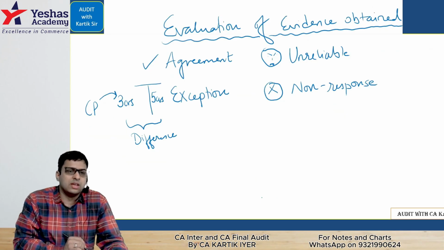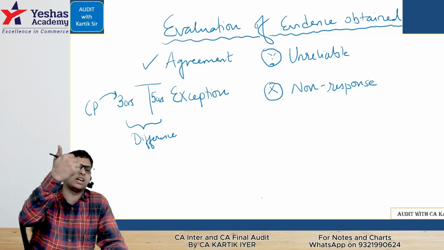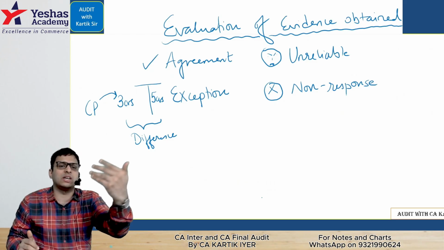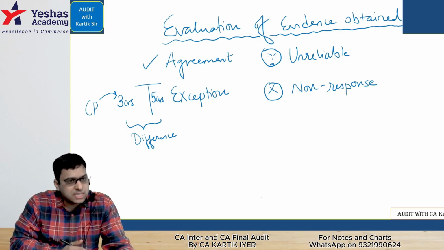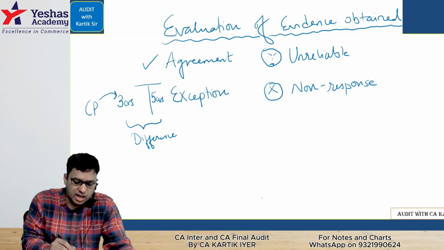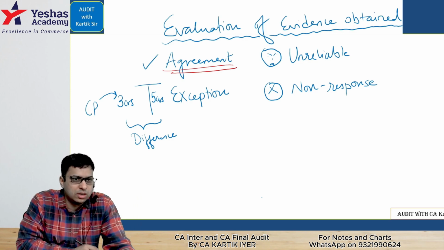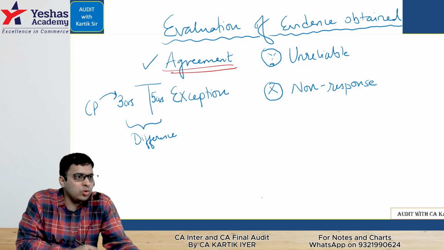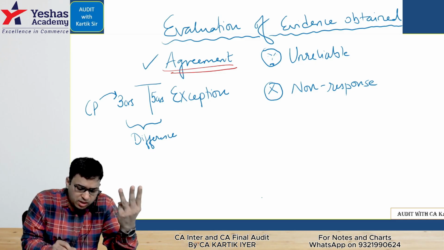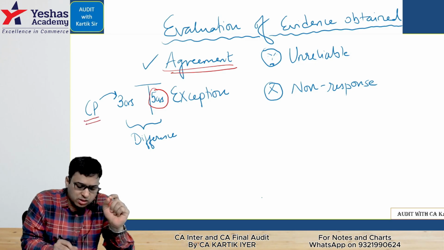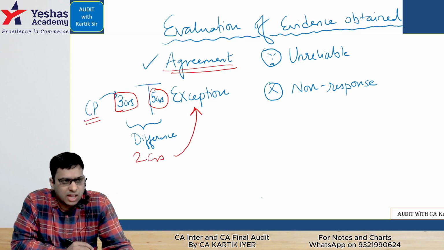Let's do this area. We take the confirmation from the third party. We asked, have you purchased goods worth rupees 5 crores? They say, yes, we have purchased goods worth rupees 5 crores. They are in agreement. That can be the first situation. Second, they say, no, what 5 crores? We have purchased goods worth rupees only 3 crores. So in our client's balance sheet, they are showing 5 crores, but the confirming party, the third party, has given a response of 3 crores. That difference between 5 crores and 3 crores, which is 2 crores, is called an exception.